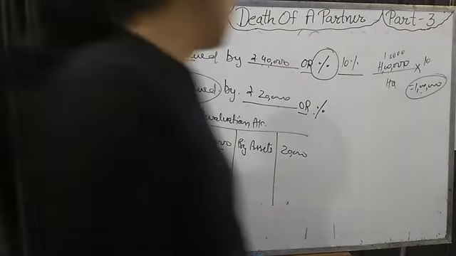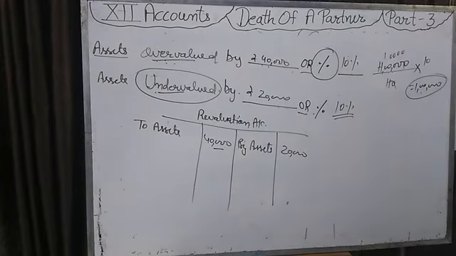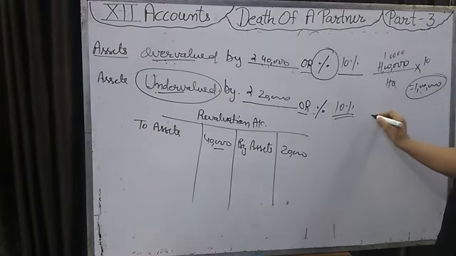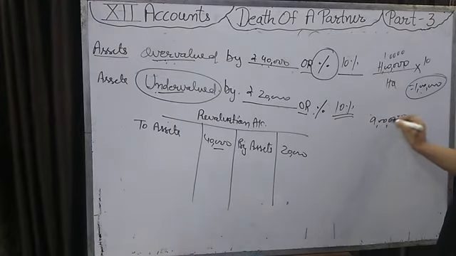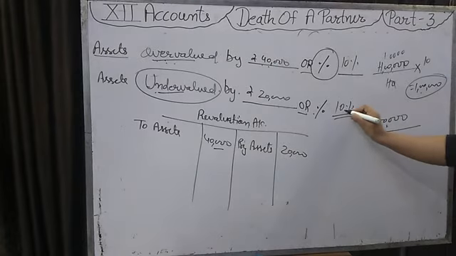If it is given in percentage, that it is 10%, then for example, now I will change the value for calculation, say 9 lakh. So this value is 10% less.